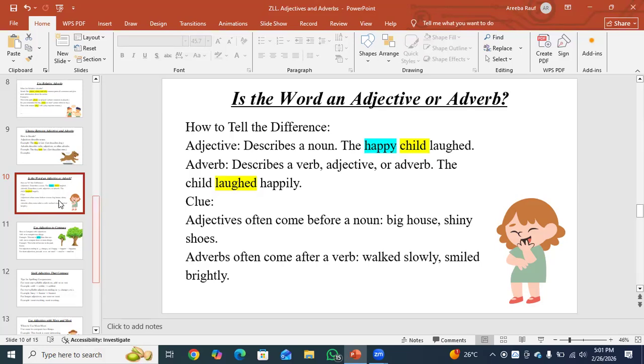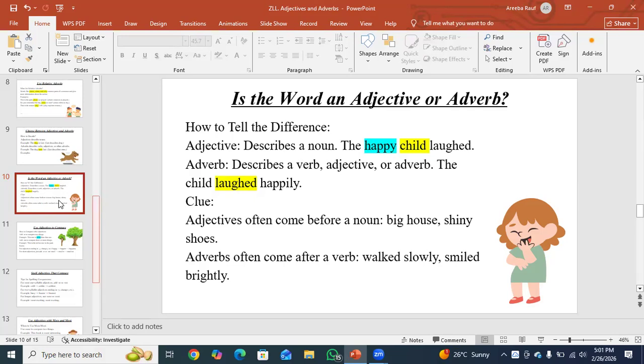Whereas in adverbs, the child laughed happily. As you can see, laughed is a verb, and when we add happily, happily describes the verb. Happily describes laughed.